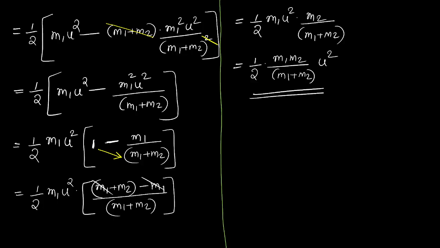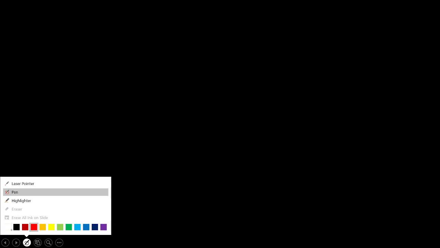Then another, this is the last topic in this chapter, okay? The collision is over. One more topic is there. Two-dimensional. Only theory question will be asked. Don't worry. Only theory question will be asked. Two-dimensional elastic collision.